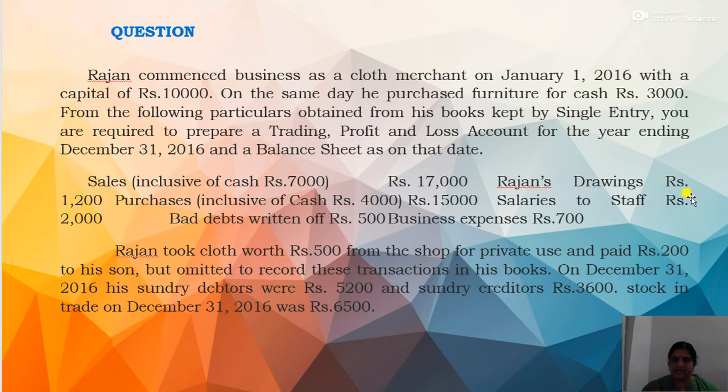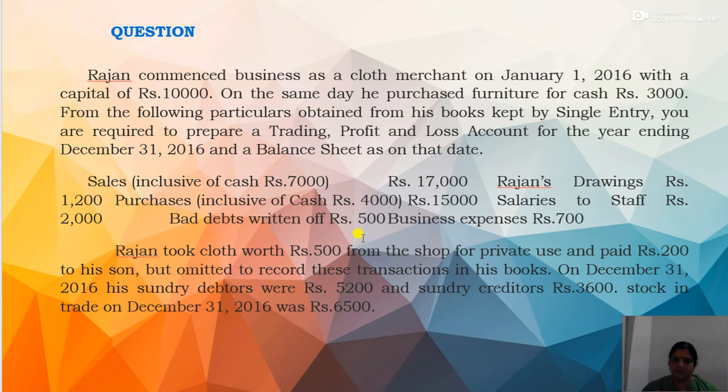Then again salary to the staff rupees 2,000. Then bad debts written off 500. Business expenses rupees 700. Then again there are some other drawings, that is he withdrew cloth worth rupees 500. So there is a drawings of goods, or drawings of cloth, worth rupees 500. Then again he paid rupees 200 to his son, which also constitutes drawings.